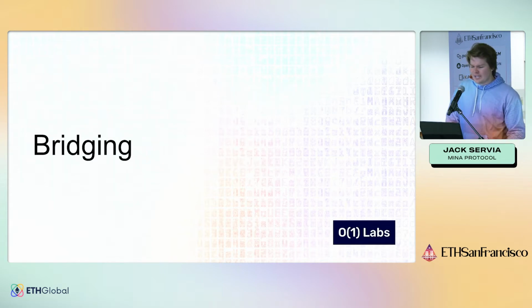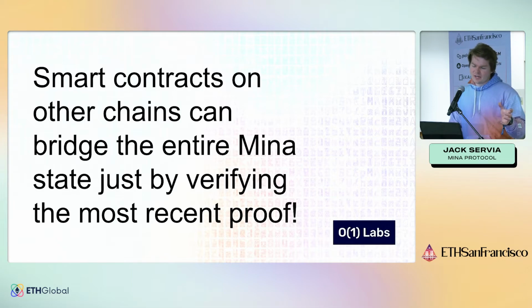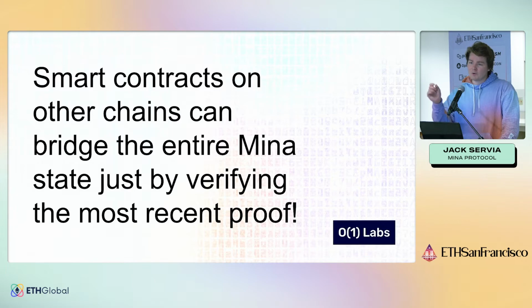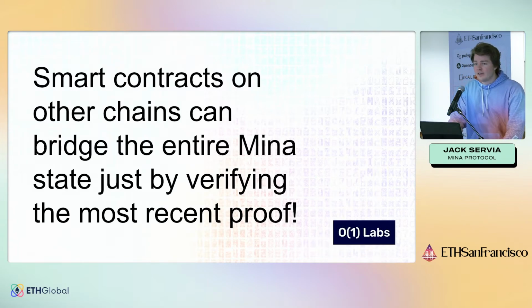And it also makes bridging easier, and this is pretty cool. So smart contracts on other chains can bridge the entire Mina state just by verifying the most recent proof. There's no multi-sig or weird setup. It's not like a normal bridge. It's basically like you can verify that the Mina consensus has worked correctly up to a certain point just by taking this most recent proof and verifying it. And so if you can write a smart contract that can do that on Ethereum, then you can bridge the whole Mina state to Ethereum without introducing any additional trust assumptions,